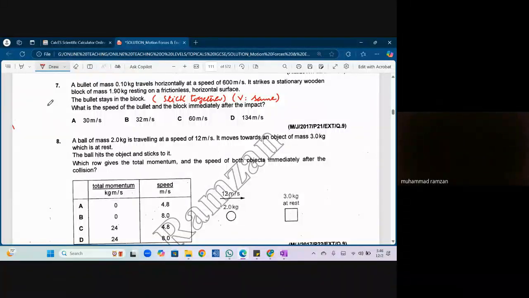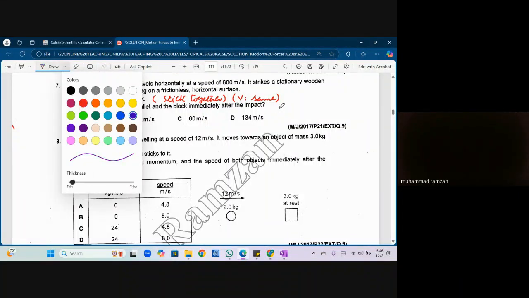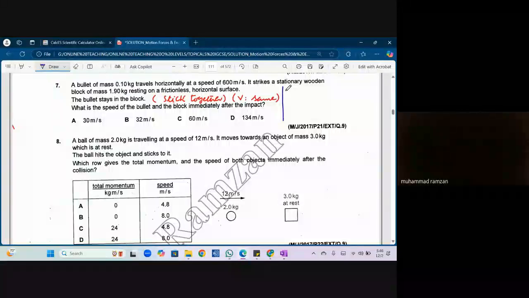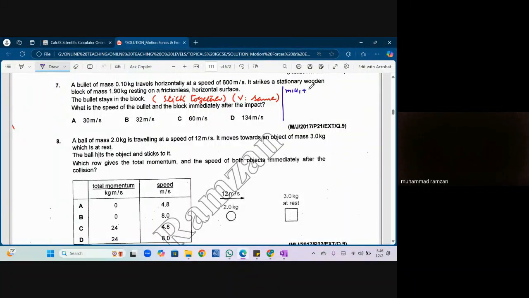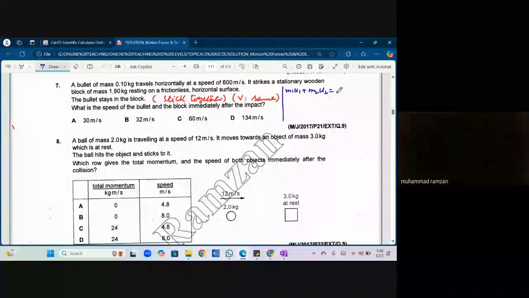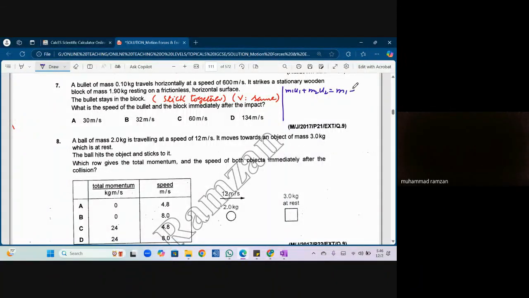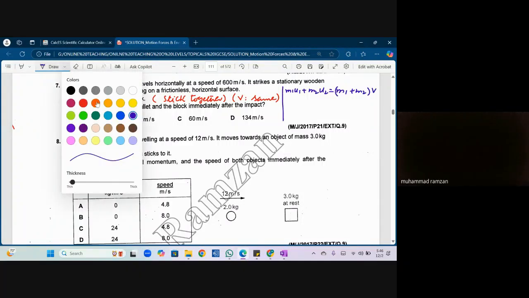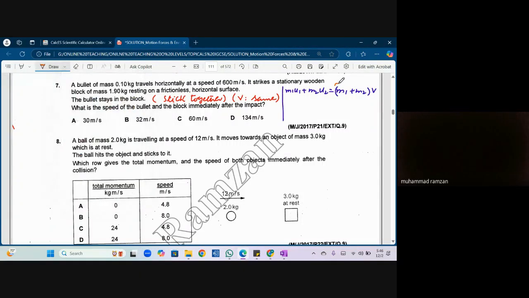Okay. So now can I say what is the basic formula? The formula, I will mention here. This is what: m1 u1 plus m2 u2 equals m1 plus m2 times v. Remember this thing, whenever two bodies stick together we have to transform the right hand side this way.